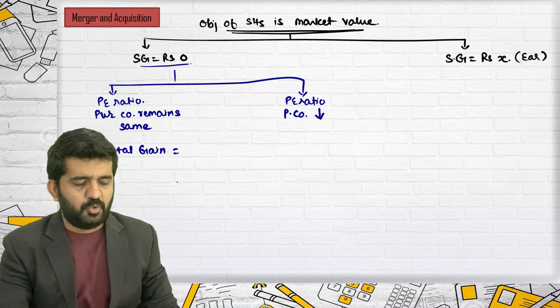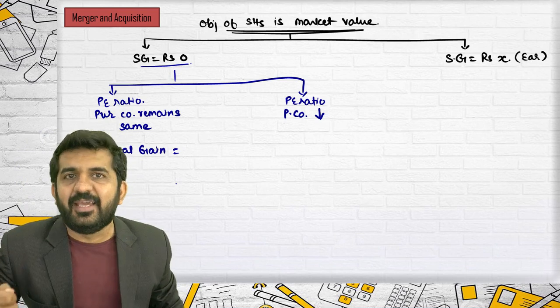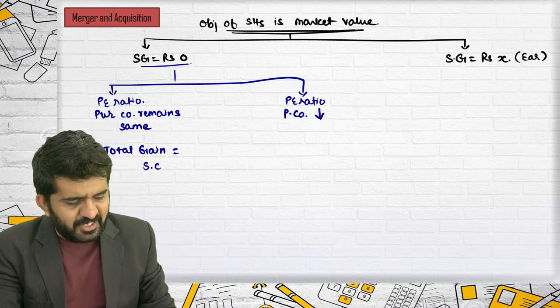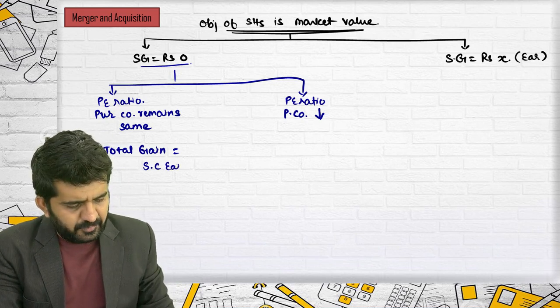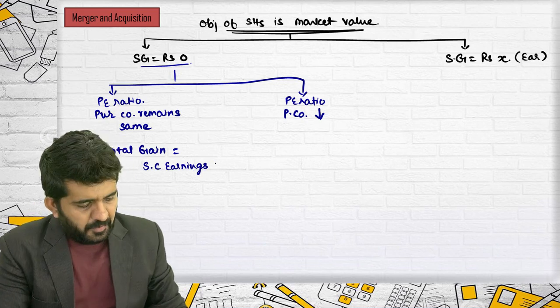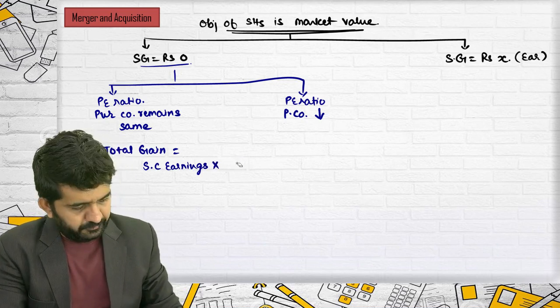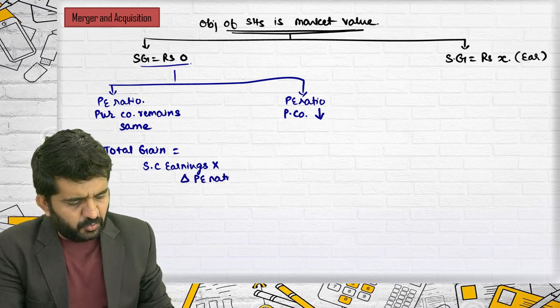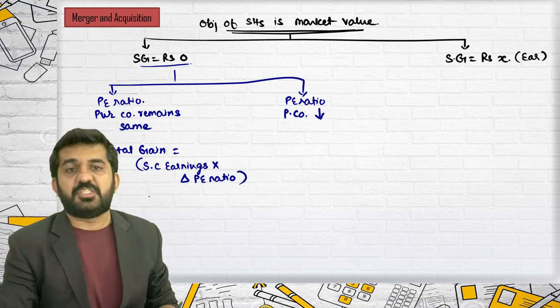The answer is no. Total gain will be equal to selling company's earnings multiplied by difference in PE ratio of selling company and purchasing company.